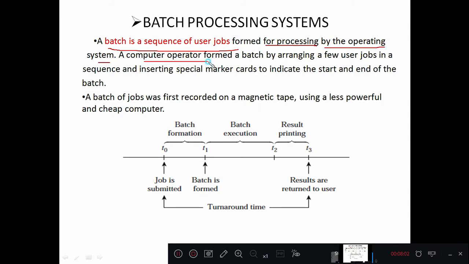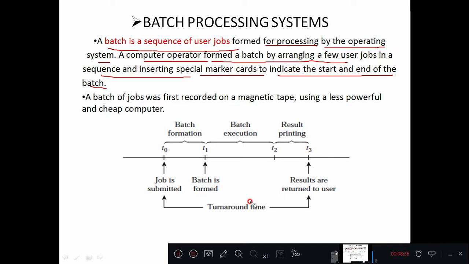The computer operator formed a batch by arranging few user jobs in a sequence and inserting special marker cards to indicate the start and end of the batch. So he will collect different user programs and form a batch, and insert a marker in the form of addresses, or a timestamp, you can say.